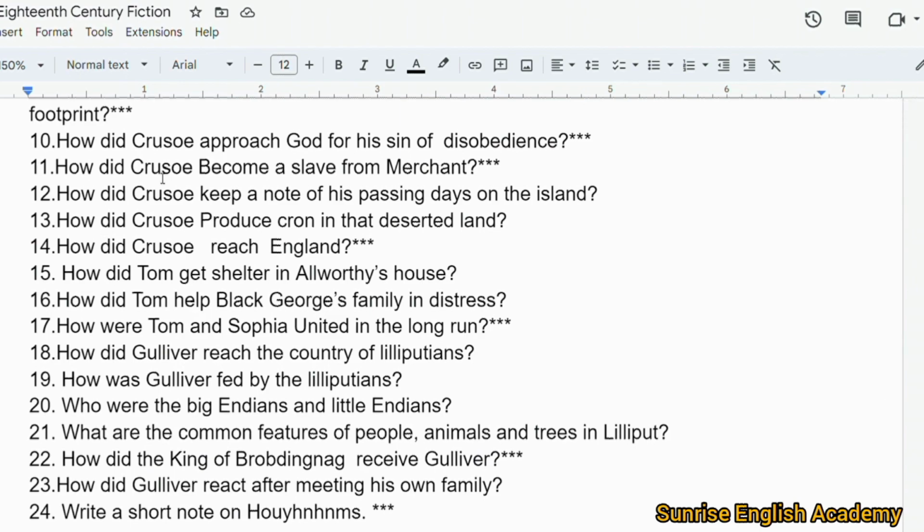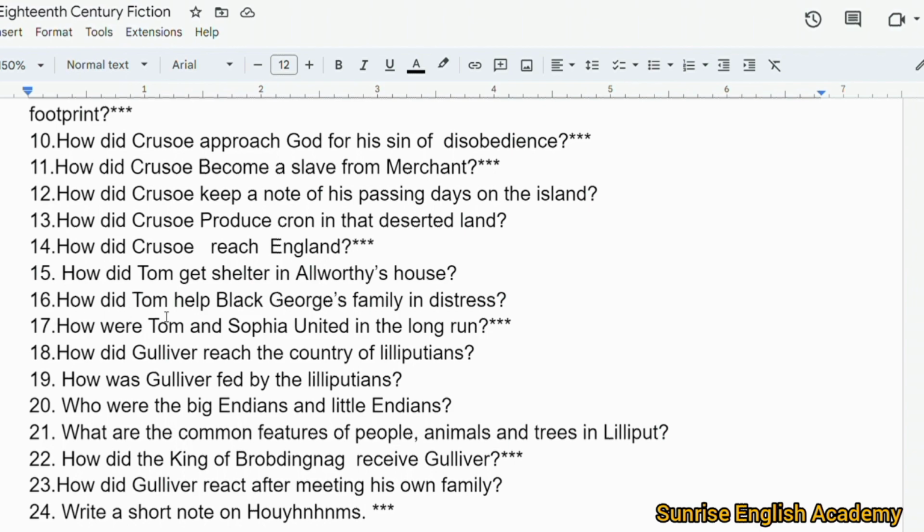11. How did Crusoe become a slave from a merchant? 12. How did Crusoe keep a note of his passing days on the island? 13. How did Crusoe produce corn in the desert land? 14. How did Crusoe reach England? 15. How did Tom get shelter in Allworthy's house?